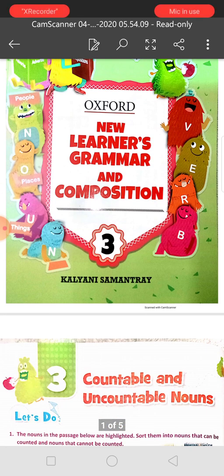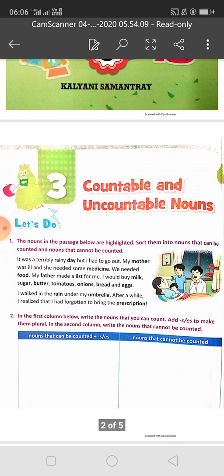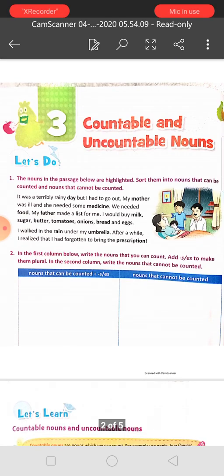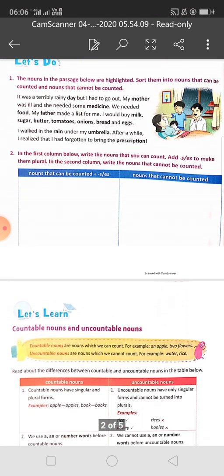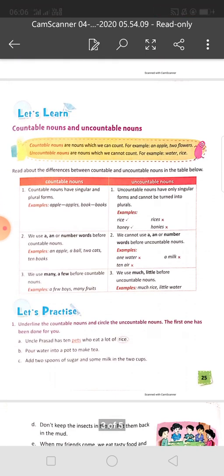We are starting our language class with chapter 3, Countable and Uncountable Nouns. Nouns, we know, are the names of anything, place, or animal. A countable noun means that we can count.